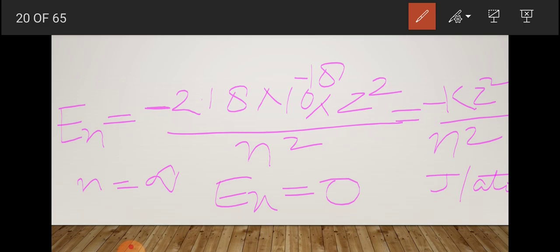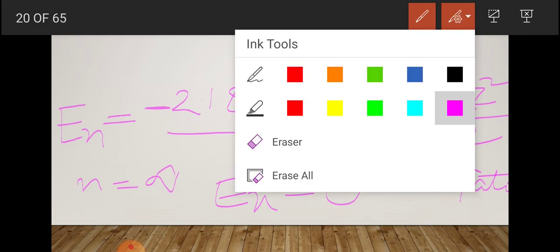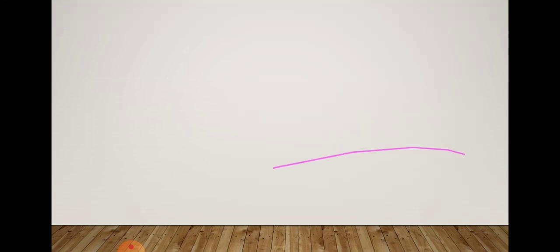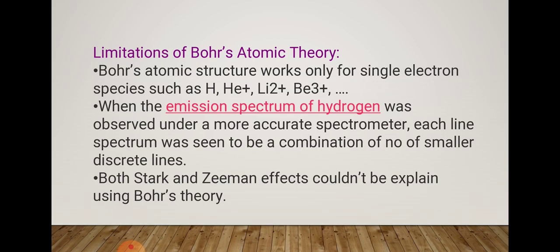Okay, this was the explanation about the presence of a large number of spectral lines in the hydrogen atom. Let's move on to the limitations of Bohr's atomic model. Bohr's atomic model accounts for the stability and line spectra of the hydrogen atom and ions like hydrogen atoms, such as helium ion, lithium ion, beryllium ion, meaning one-electron systems.